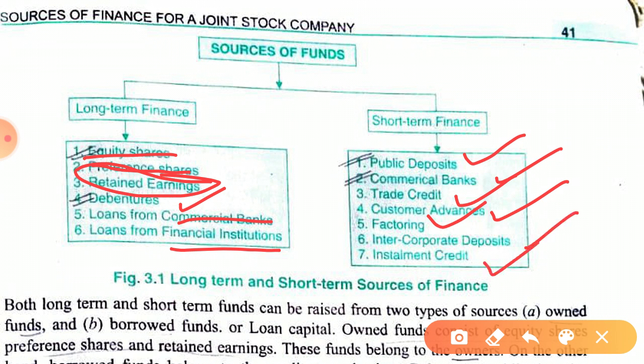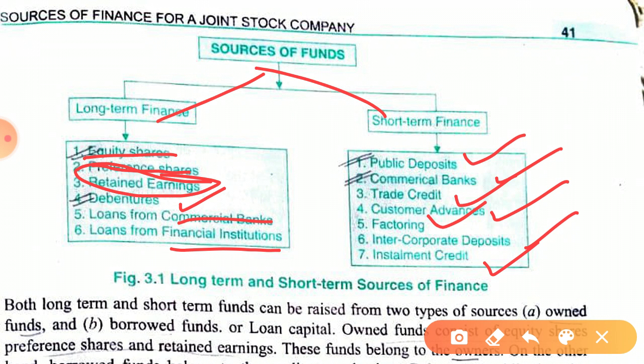We will study these topics in detail as they come. For the time being, sources of finance are long term and short term. Long term is meant for investment in fixed assets or investment in the company for a period of more than 1 year, and short term finance is generally less than 12 months. I hope this is clear to you.